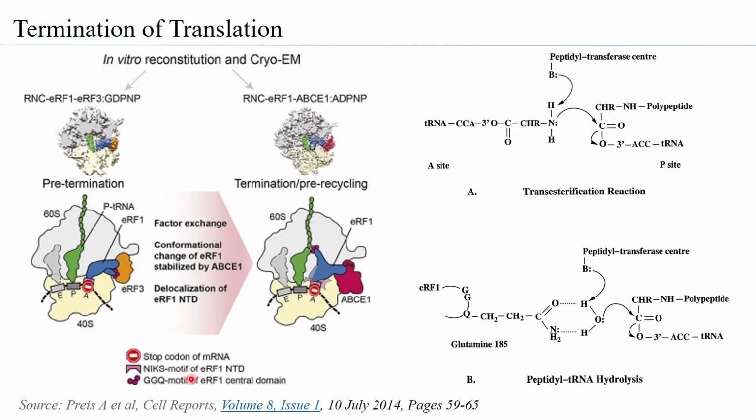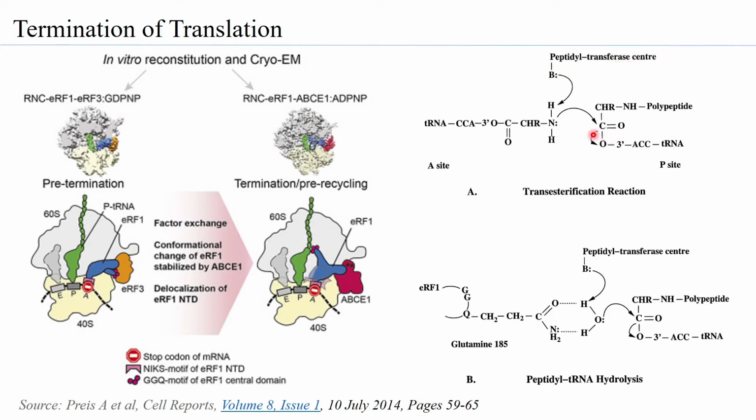So basically the reaction that happens at the peptidyl transferase center during elongation is a transesterification reaction, where the tRNA with the amino acid present at the A site carries out a nucleophilic attack on the polypeptide that is acylated to the tRNA at the P site, with the involvement of the 28S rRNA in the peptidyl transferase center.